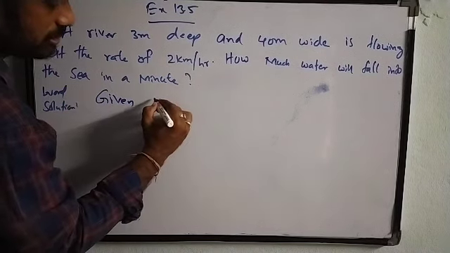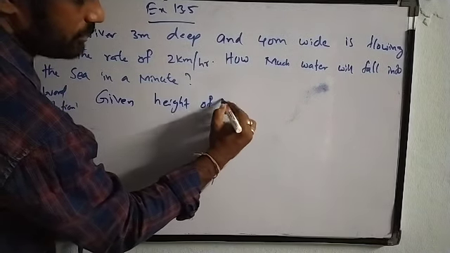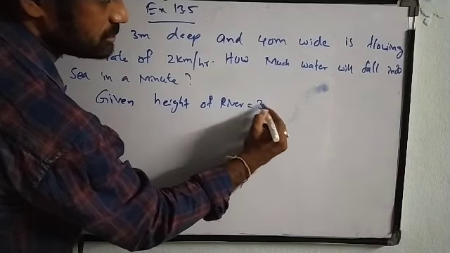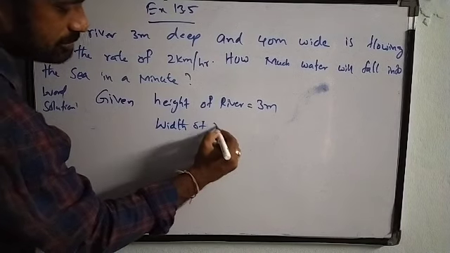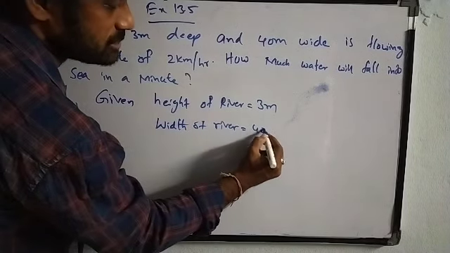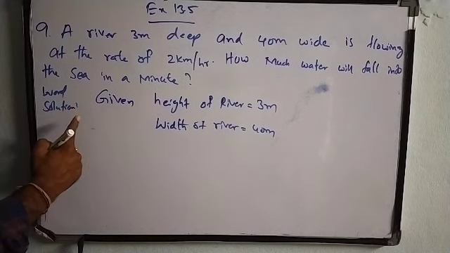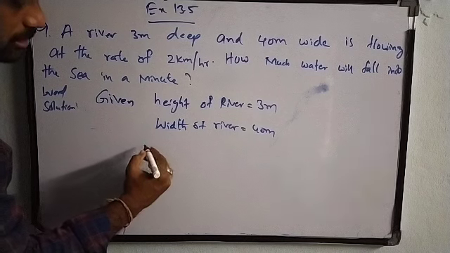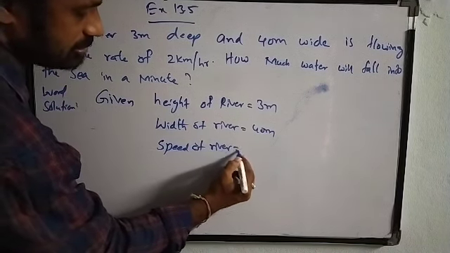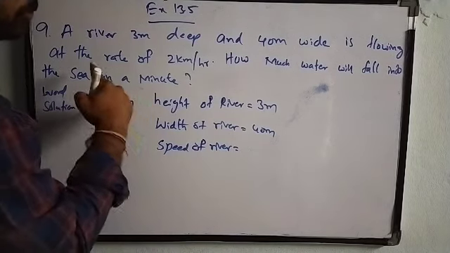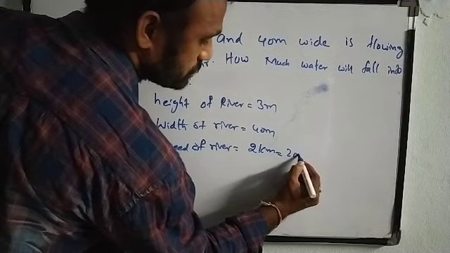Given: height of river, that is depth, is nothing but height. So height of river is 3 meter and width of river is 40 meter and speed of river is 2 kilometer, which is nothing but 2000 meter.